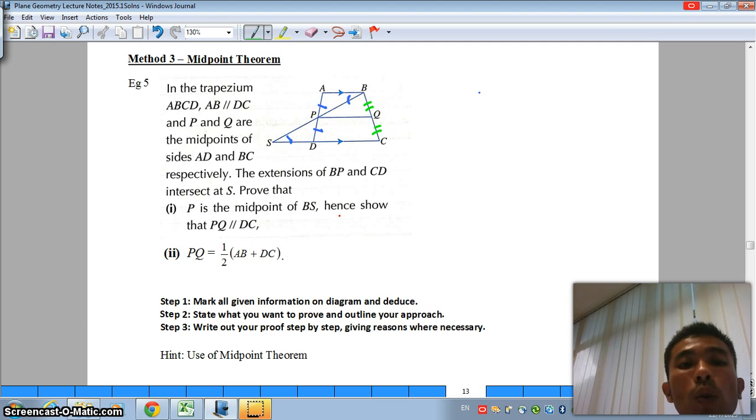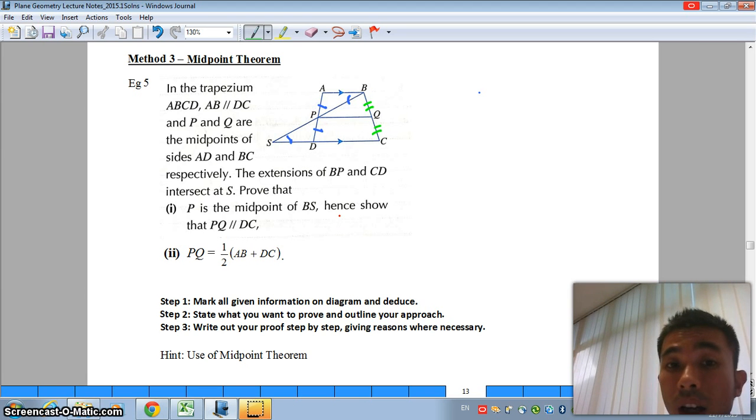First thing, we need to prove that P is the midpoint of BS. Notice, if I want to make P the midpoint of BS, I must make use of the extended triangle PSD and APB. Then, let us take a look. What other things can we use? Other than the fact that AP is equal to PD, what other information do you know? Very good.